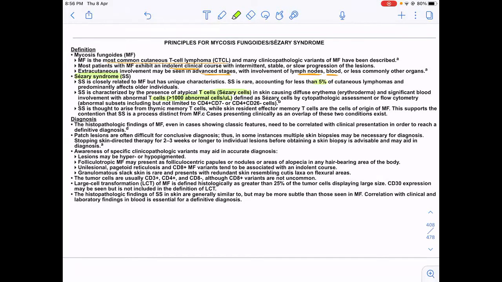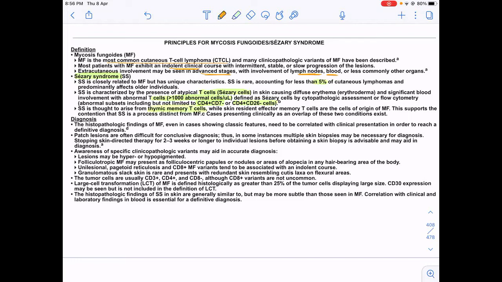And when I do a flow cytometry of these cells, what do I find? That they are CD4 positive, CD7 negative, or CD4 positive and CD26 negative cells. And where do they arise from? They arise from thymic memory T cells.